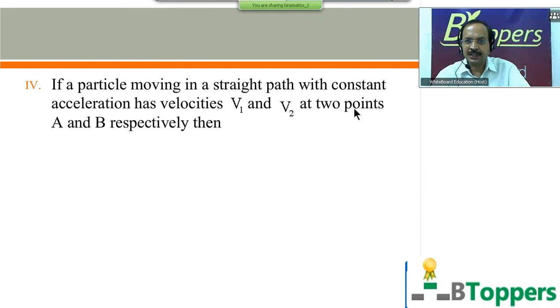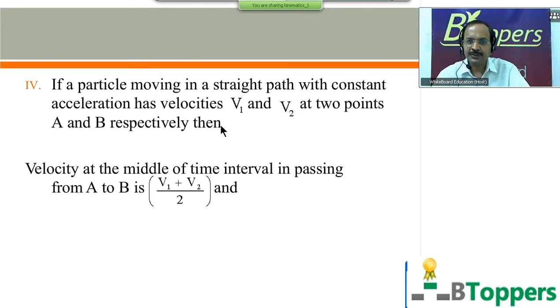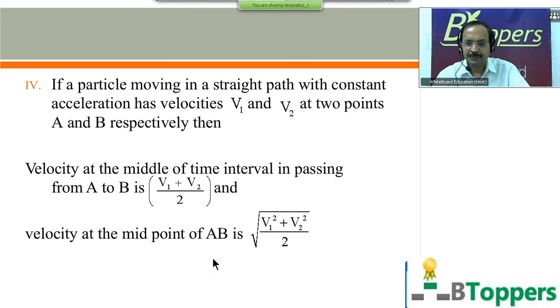If a particle moving in a straight line path with constant acceleration has velocities v1 and v2 at 2 points A and B respectively, then the velocity at the middle of the time interval in passing from A to B is (v1 + v2)/2, and the velocity at the midpoint of AB is the square root of (v1² + v2²)/2.